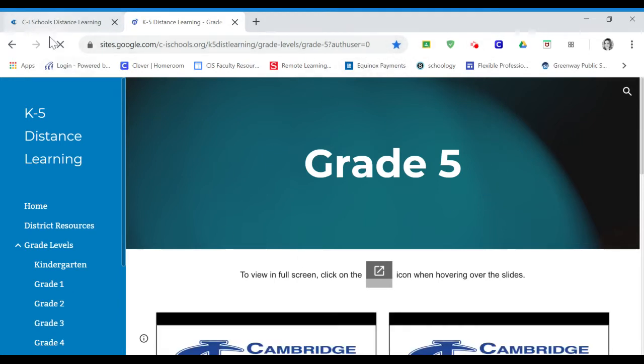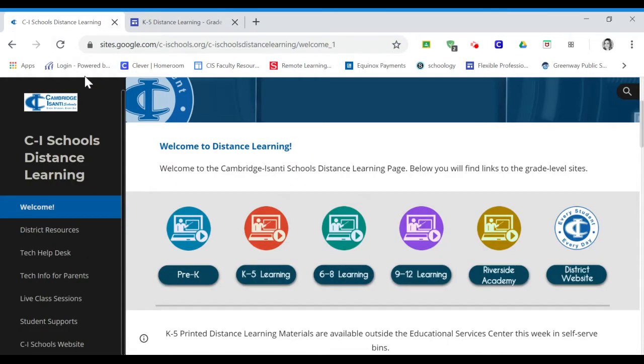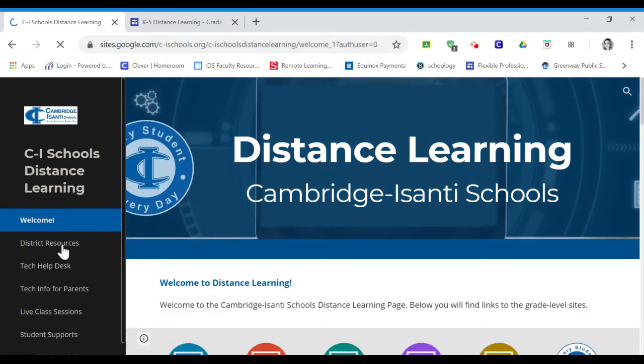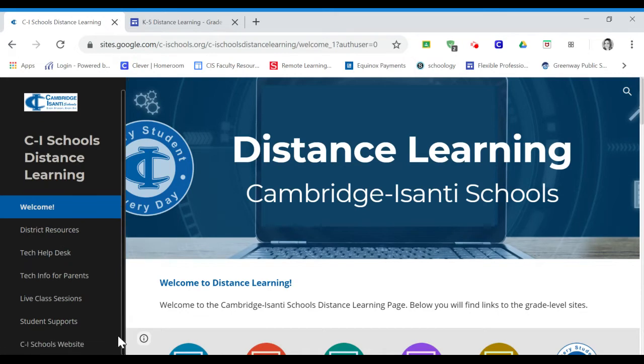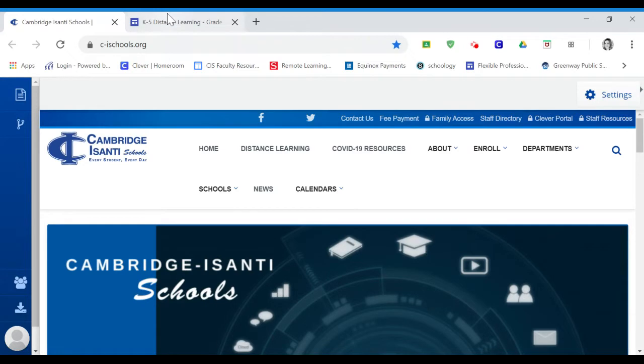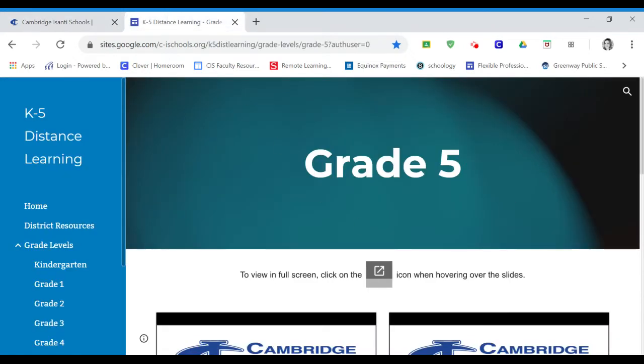So you see at the top, I have 2 pages, 2 tabs. I have our Cambridge Isanti homepage, and I will get us back to that here. I'm going to have our Cambridge Isanti homepage as one of my tabs, and my other tab I'm going to have open every day is this grade 5. They both are bookmarked. I can find them very easily by clicking on my bookmarks.